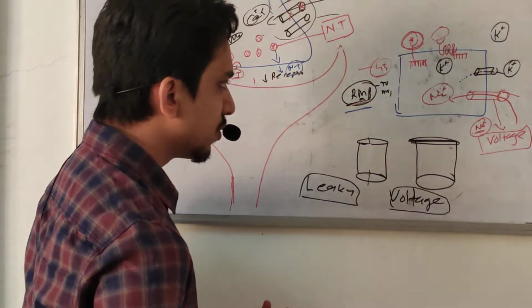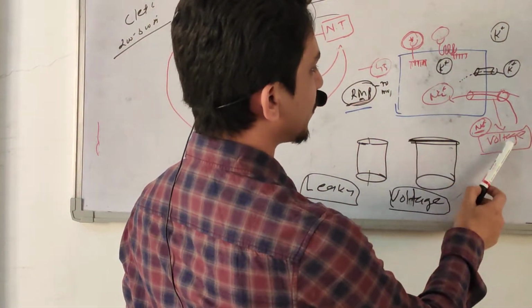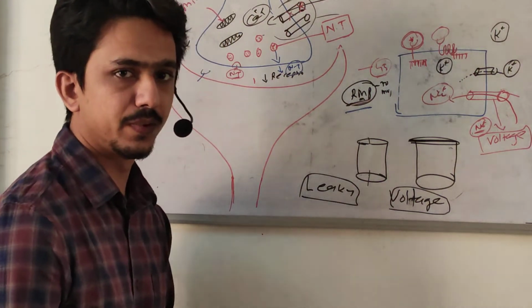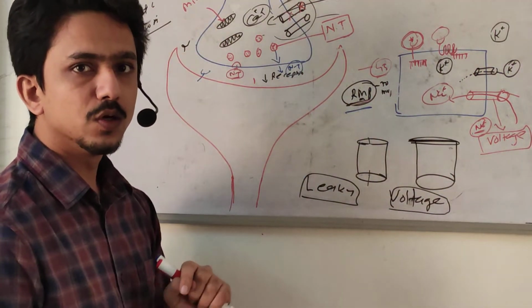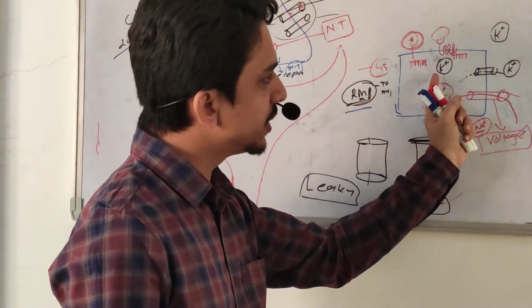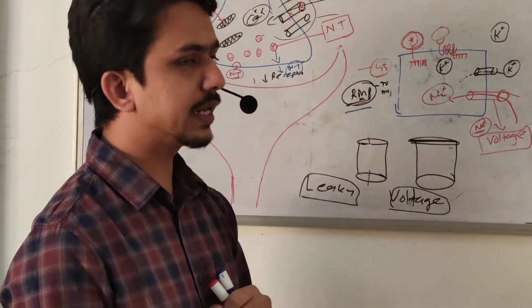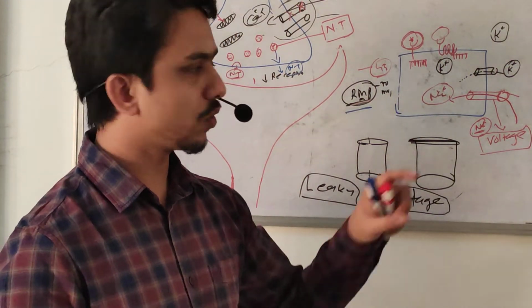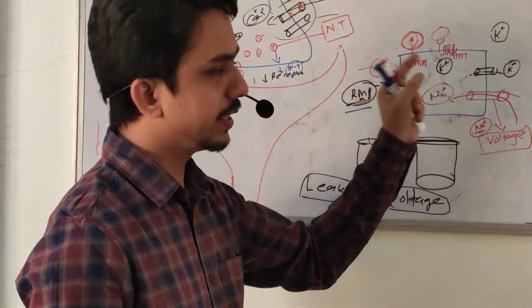Why outside to inside? Because we know sodium is more abundant in the extracellular fluid than the intracellular fluid. Suppose this is a voltage gated potassium channel. So what do they do? They transport the potassium from inside to outside. Suppose this is a chlorine voltage gated ion channel. So what do they do? Chlorine is more abundant outside, so they transport the chlorine from outside to inside.